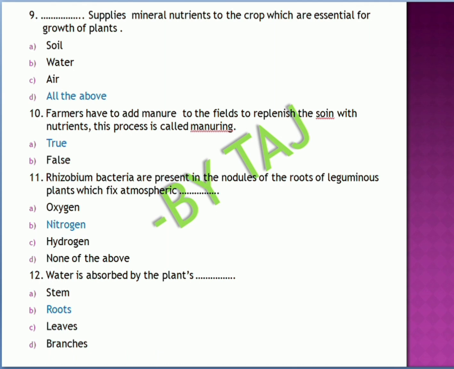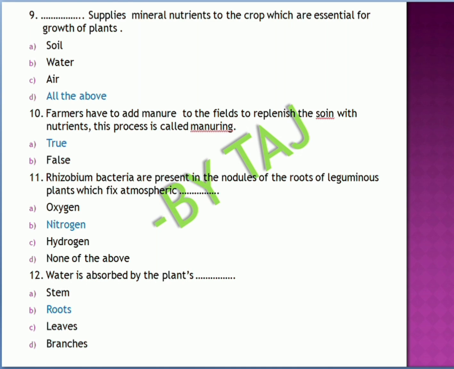Coming to the next, dash supplies mineral nutrients to the crop which are essential for growth of the plants. For which, among the following, soil, water and air, all these are the options. It is very important for supplying minerals and nutrients to the crop which are essential for growth of the particular plant. So all the above is the correct answer.